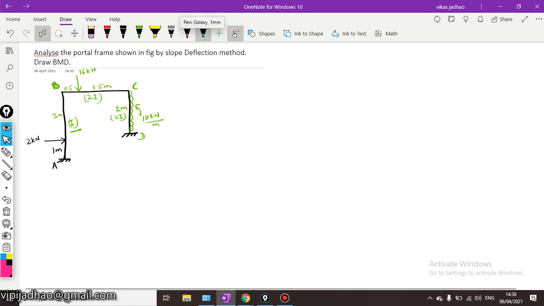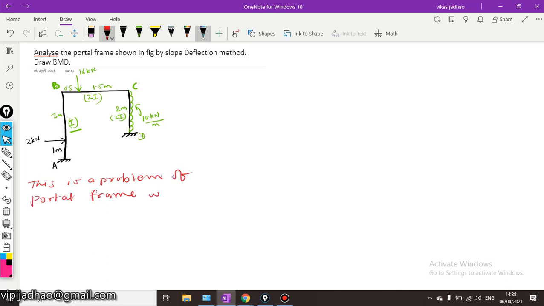Okay, so this is a problem of portal frame with side sway.